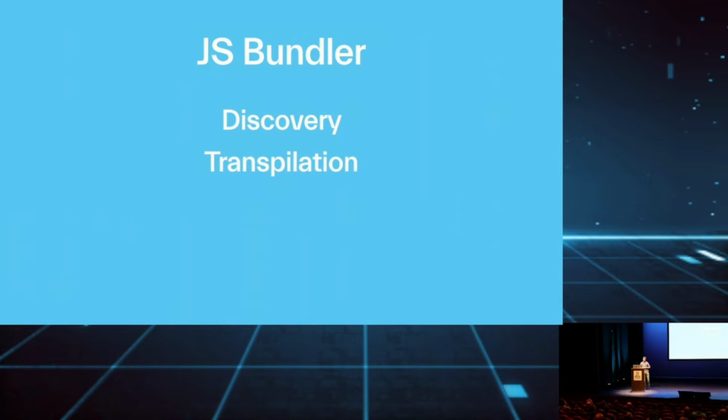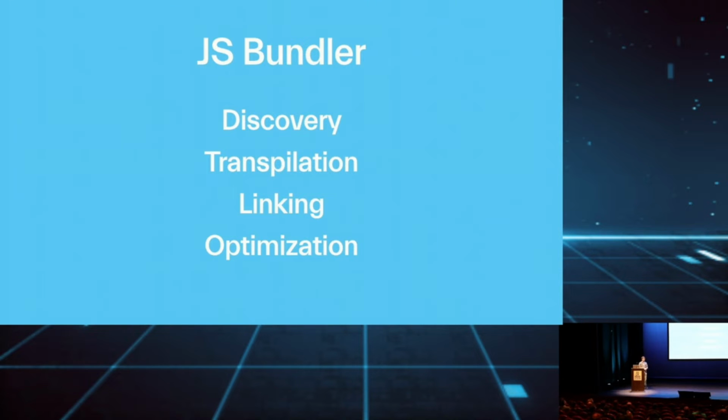Then you have transpilation, which means it will convert the files to browser-readable files. So, for example, TypeScript to JavaScript. Then it will link everything together. It will combine all those files into one big file, or if you have a smarter bundler, multiple files with code splitting. And finally, it will do optimization, where it will minify all the code, and it will do static analysis and then remove the code that's not needed.